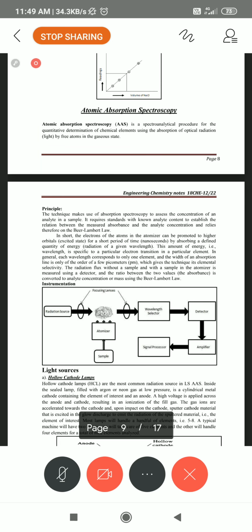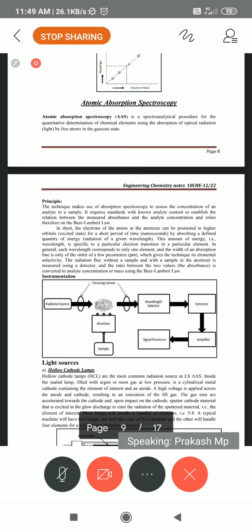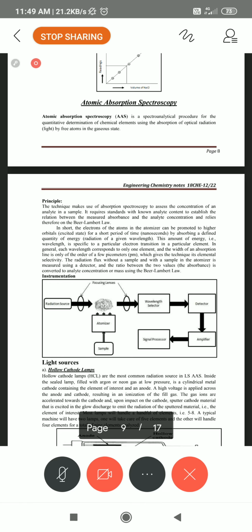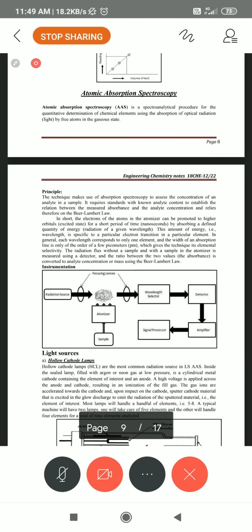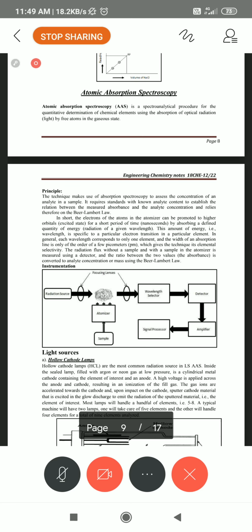What is the meaning of calibration curve? It is a straight line. It holds good, satisfying both absorbance and concentration. That is both Beer's and Lambert's law. Immediately we can get the straight line. So that is the simplest manner of finding the absorbance of solutions by atomic absorption spectroscopy.